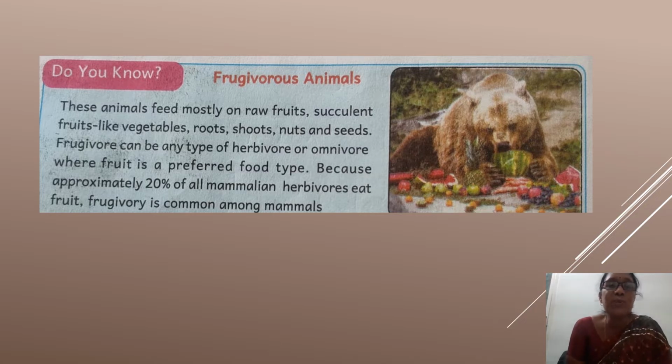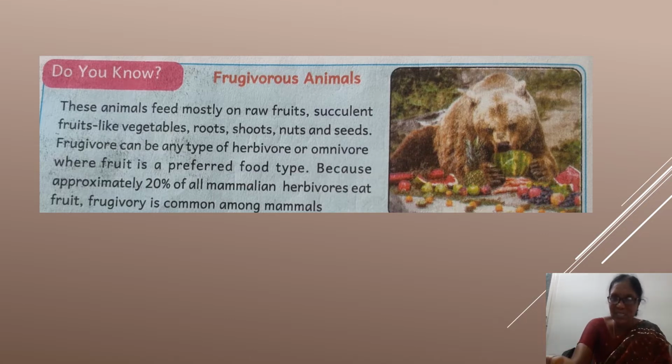Mostly 20% of our mammalian herbivores eat fruits. So frugivory is common among mammals. Herbivores means, first of all, what are called herbivores, Nikhil?